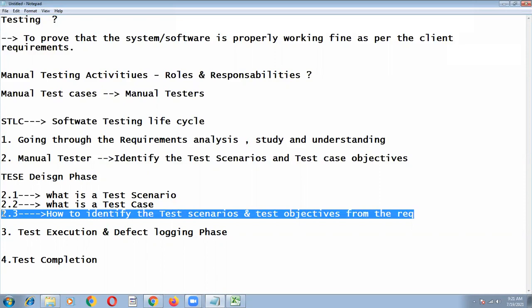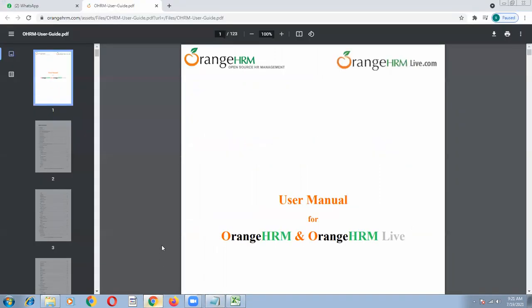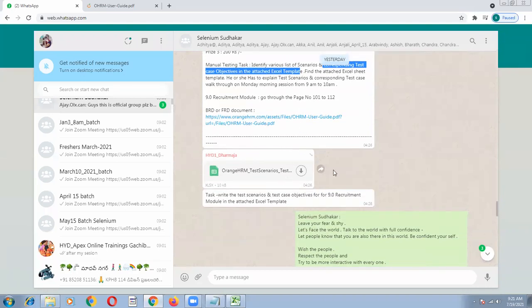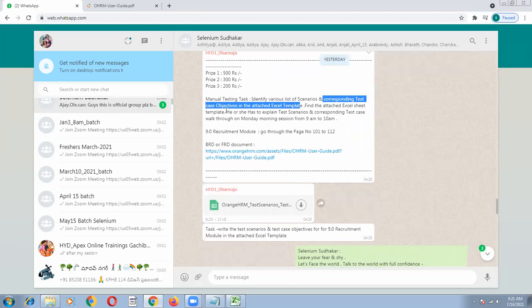This is the most important critical task in manual testing. This is the task I have posted in the group. Let me show you the point in the group that I mentioned. Manual testing task. Identify the various list of test scenarios and corresponding test case objectives in the attached Excel template. So I have given the attached Excel sheet template. He or she has to explain the test scenario. So what is the module I specified? 9.0 recruitment module. Go through page number 101 to 112.